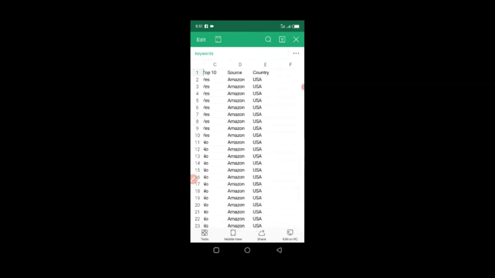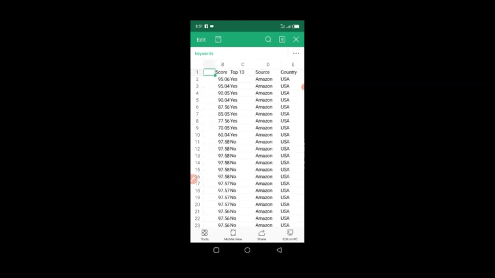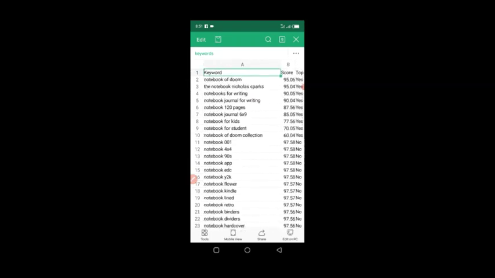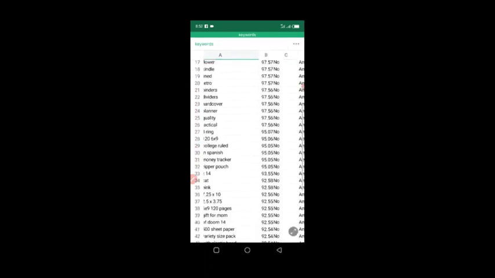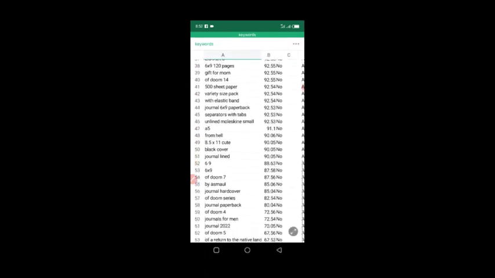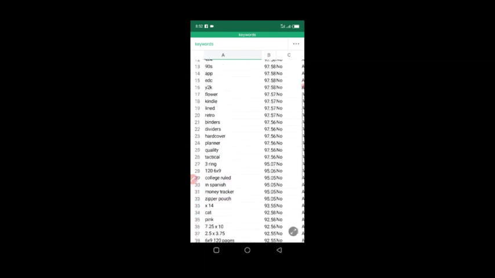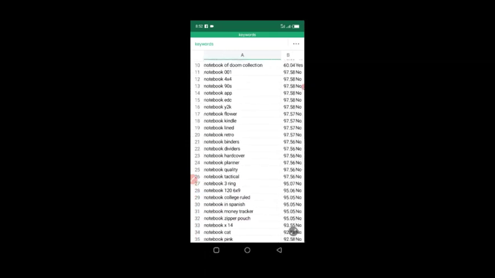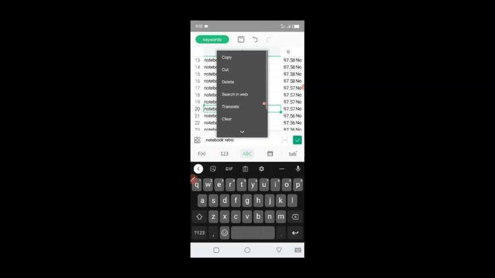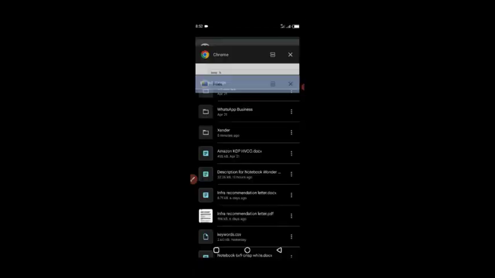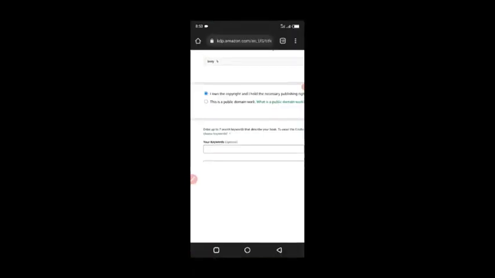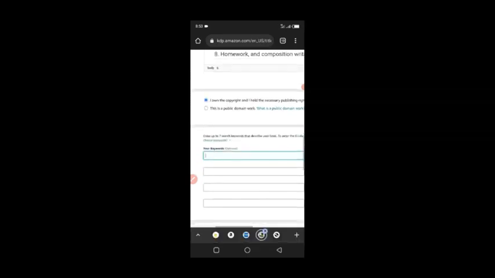Like I said in one part of this masterclass, US is the biggest market. So that is what you're going to be working on. So I'm going to be looking at my keywords. There are ones that are ranking 97, there are ones that are ranking 92, 91, 90, 87. So I'm going to just copy from 97, right? So I'm just going to copy this particular notebook line. Just copy it. Nope, that's not what I'm looking for. So I'm going to come here, and I'm going to paste it, and I'm going to go back.